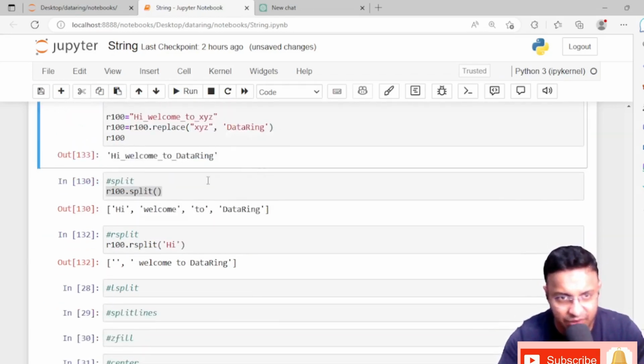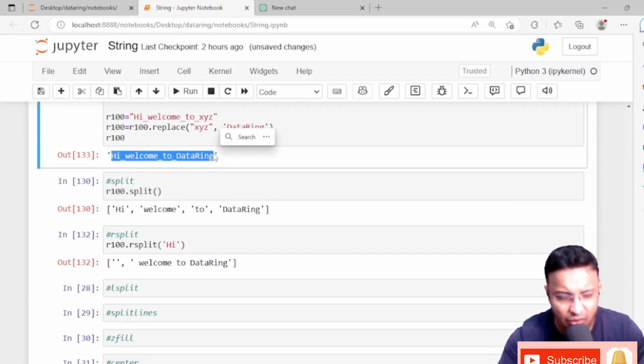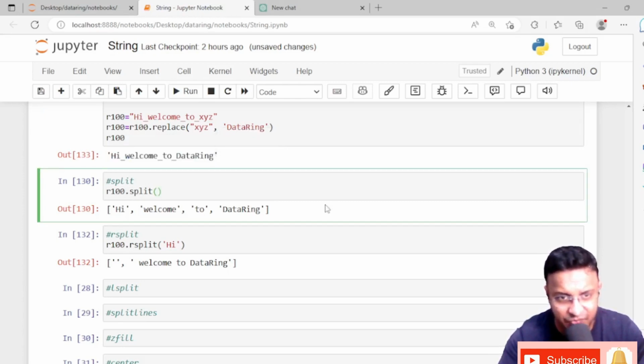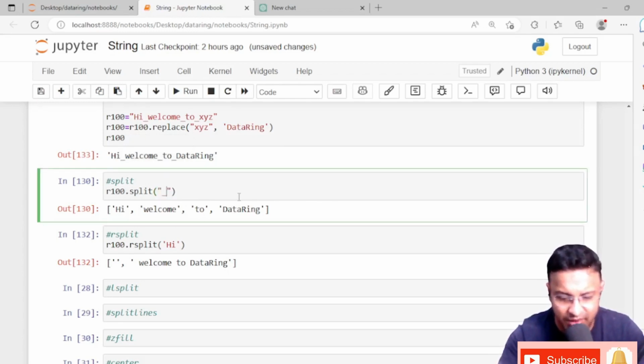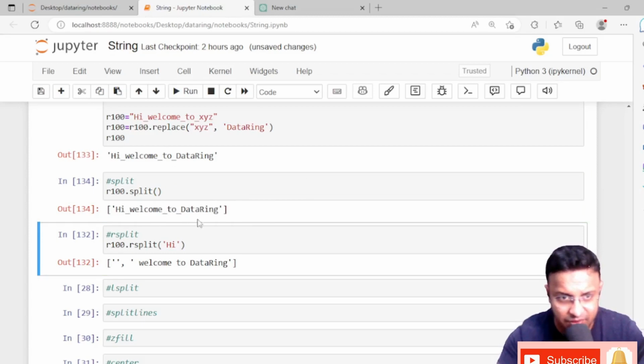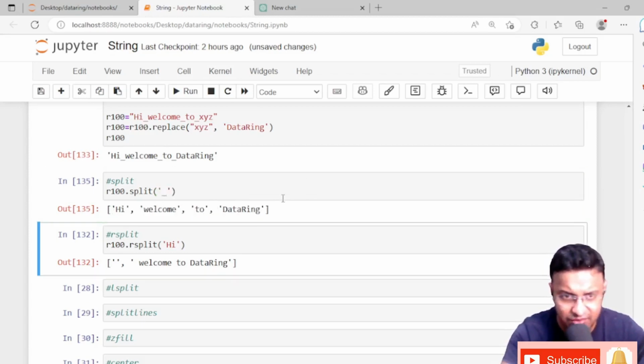Now I want to remove this underscore and keep all the words as a single value inside the list, right? So to remove this underscore, in this bracket we need to give that underscore. If we don't give it, see what will happen, it will become one single value.